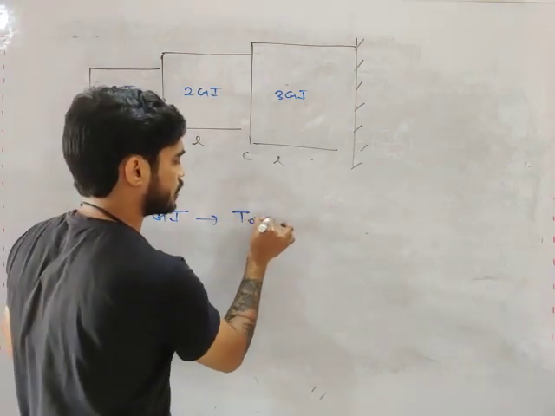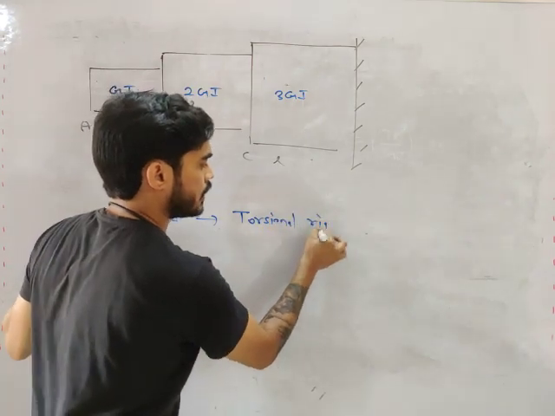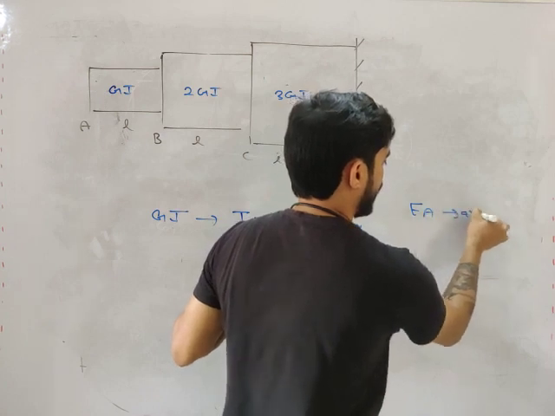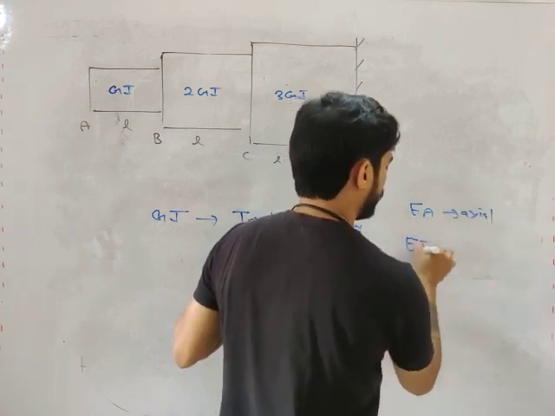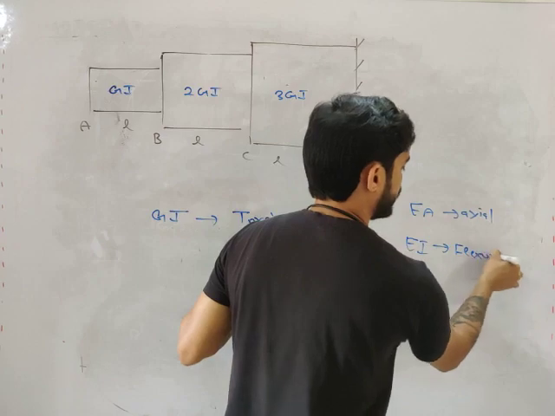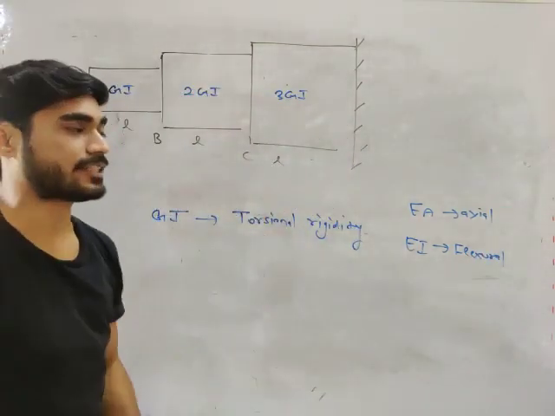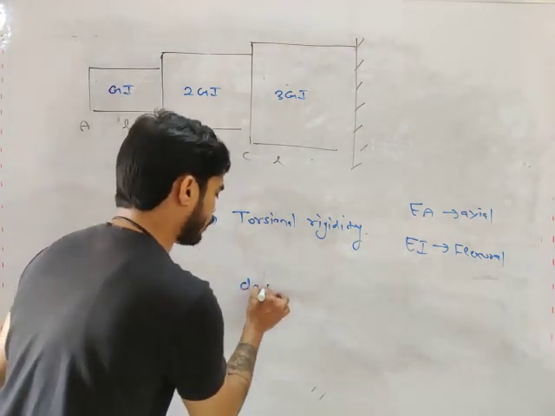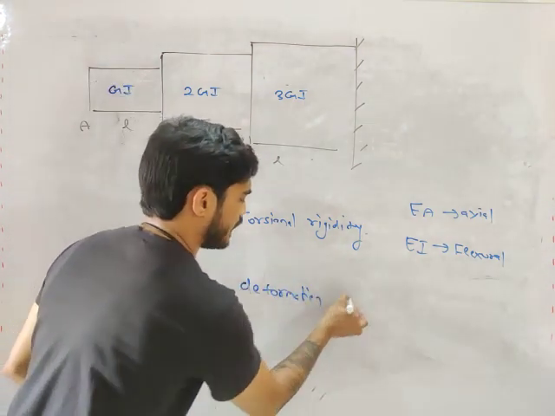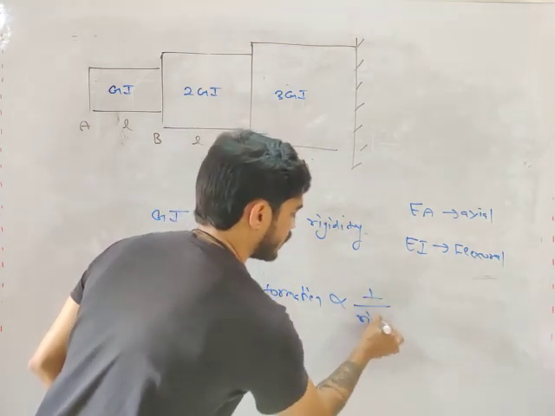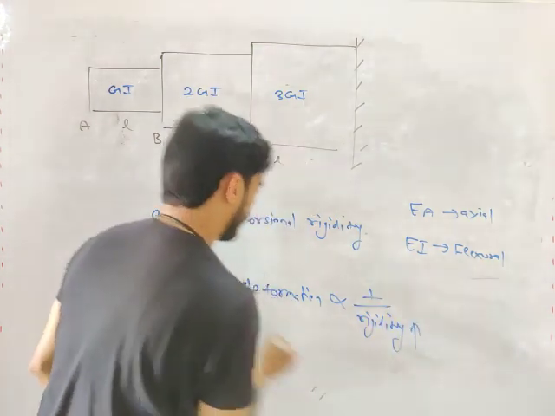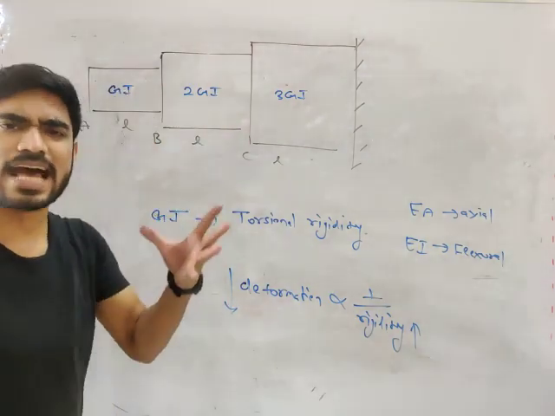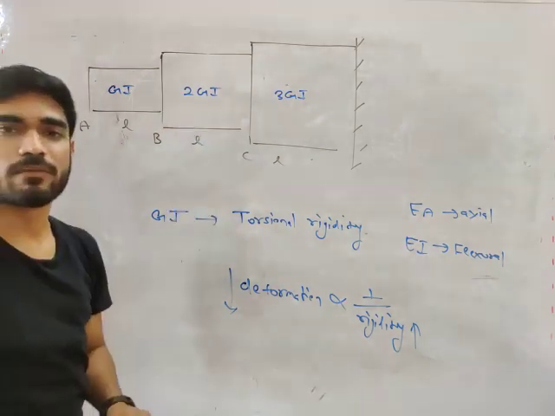This is known as torsional rigidity. I told you EA is axial rigidity, EI is flexural rigidity, and GJ is torsional rigidity. And what is torsional rigidity? What is rigidity, my friend? Deformation is inversely proportional to rigidity. So if rigidity is more, deformation will be less. What is deformation in case of torsion? Theta. So if GJ is more, theta will be less.